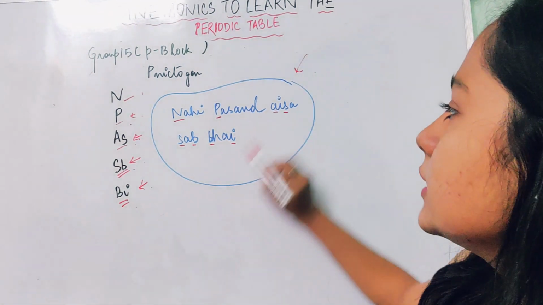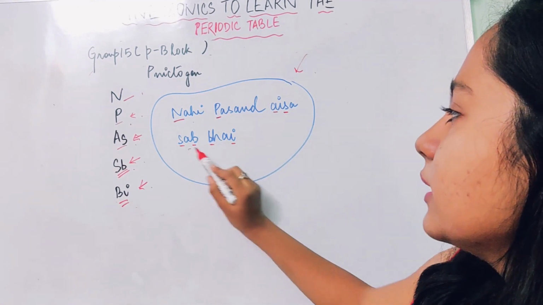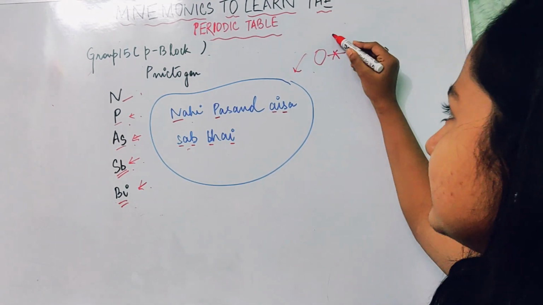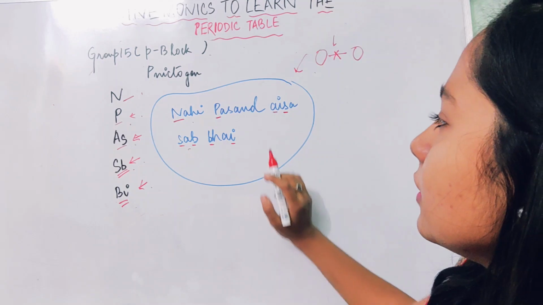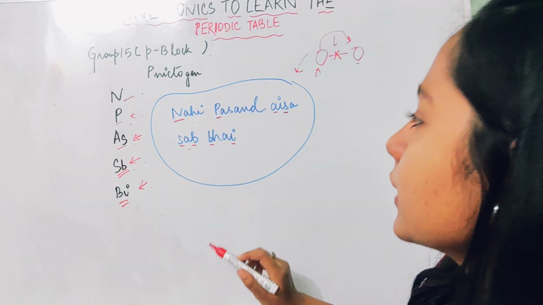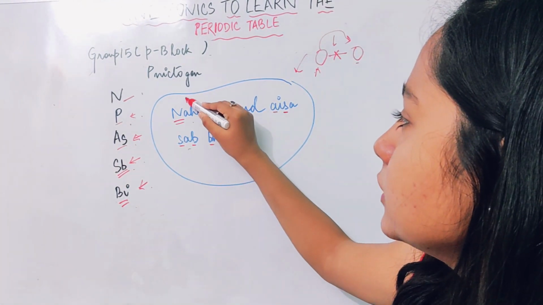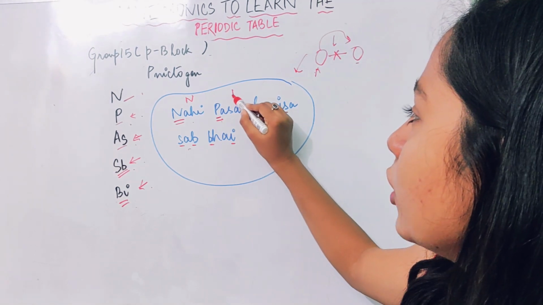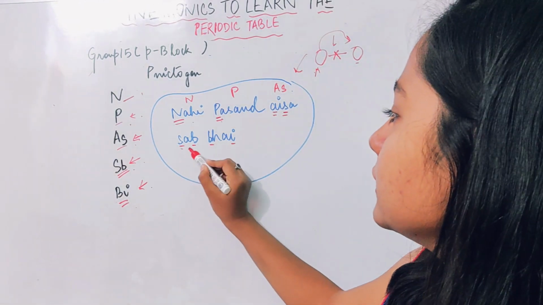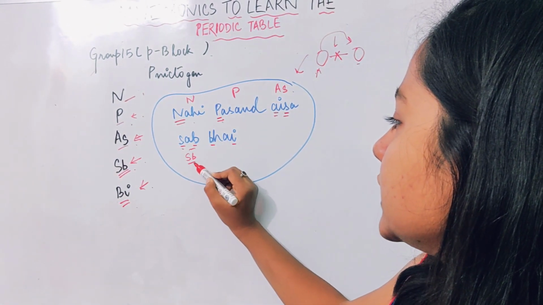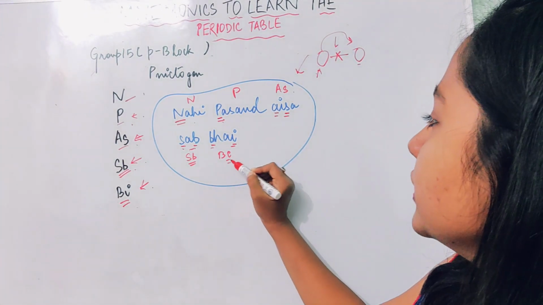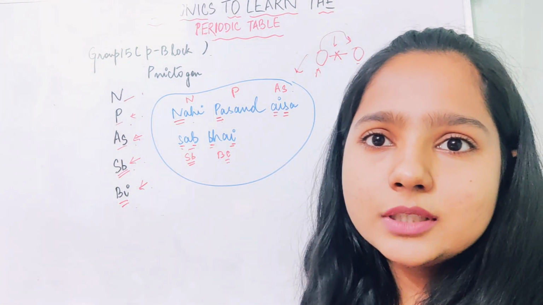The mnemonic we use is "नहीं पसंद ऐसा सब भाई". So a friend is telling another friend that he doesn't like something like this. Okay. So nahi stands for nitrogen N, pasand stands for P, phosphorus, aisa stands for As, arsenic, sub stands for Sb, which is stibium, which stands for antimony, bhai stands for Bi, which is bismuth. So we are also done with group 15.